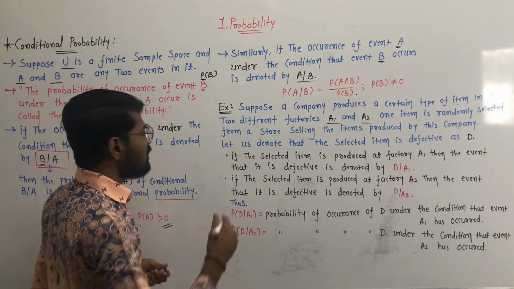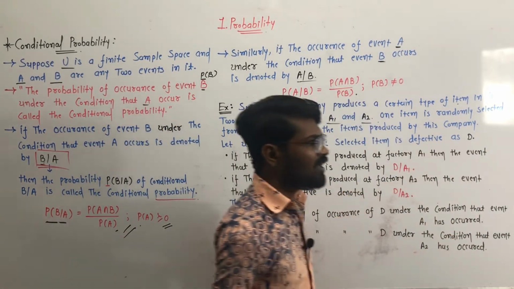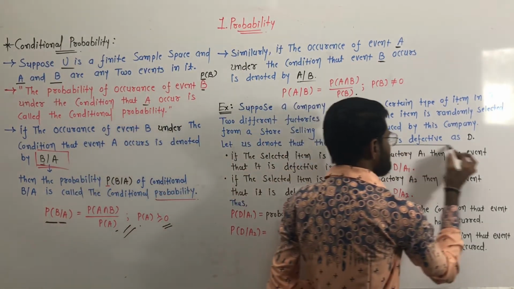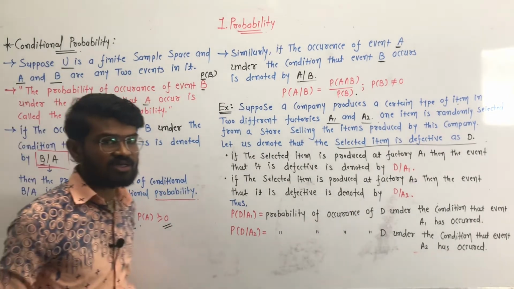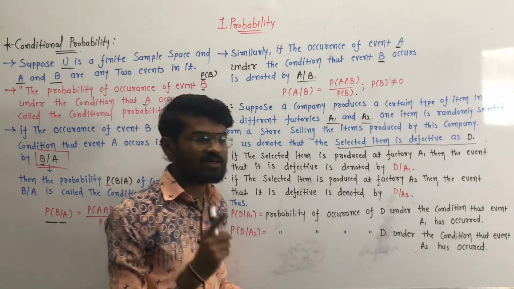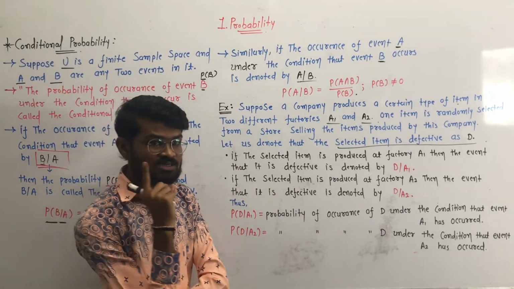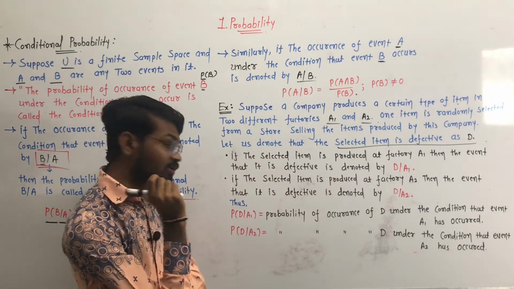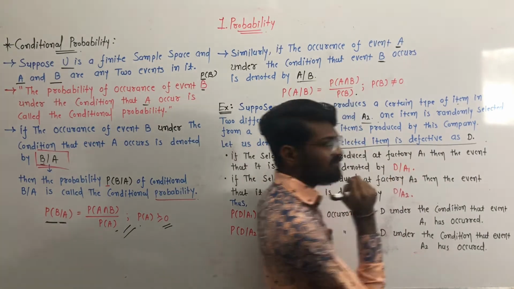Okay, now let us denote events. The third event is that the selected item is a defective item, denoted by D. Event A1 is that the selected item is from factory A1. Event A2 is that the selected item is selected from factory A2. And event D is that the selected item is a defective item.